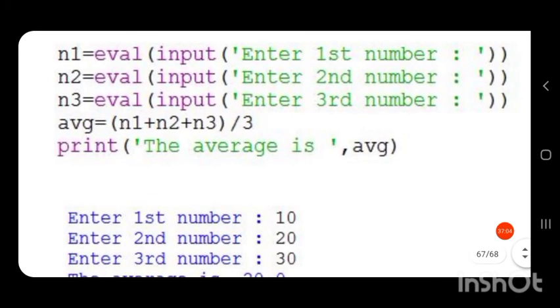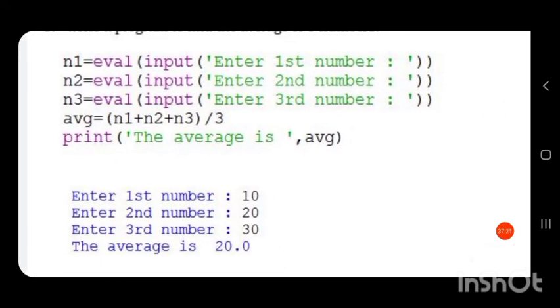So AVG, I am giving the value for average as equal to n1 plus n2 plus n3 in brackets, divided by 3, because there are 3 values. Then print 'the average is', AVG.